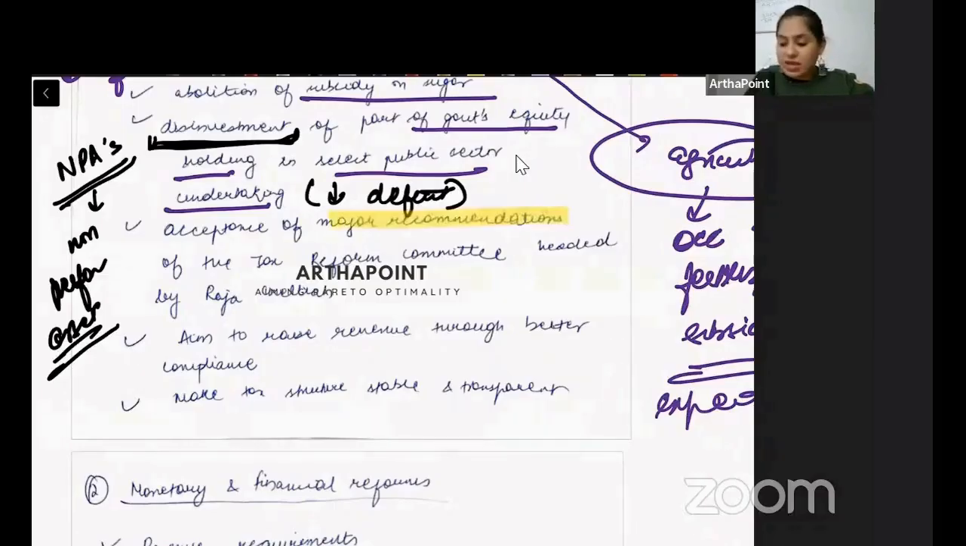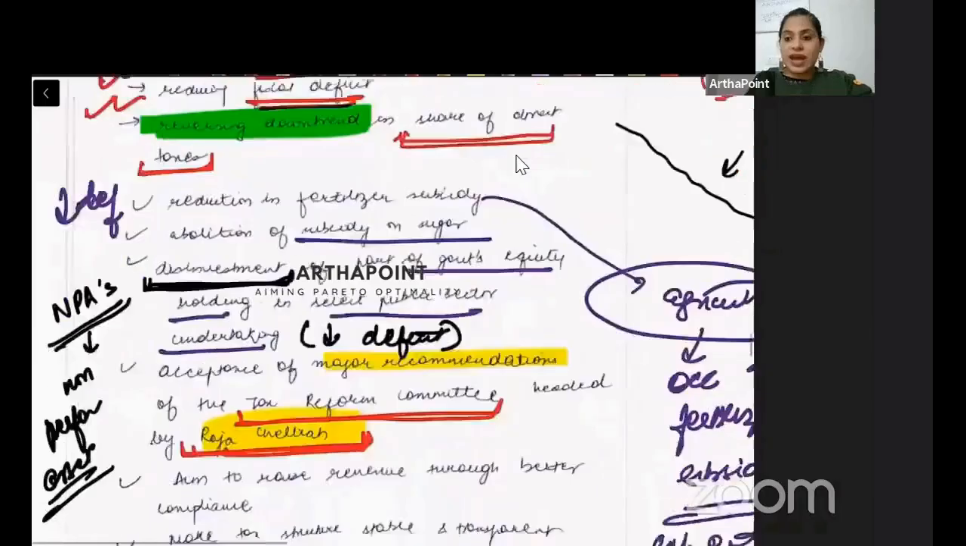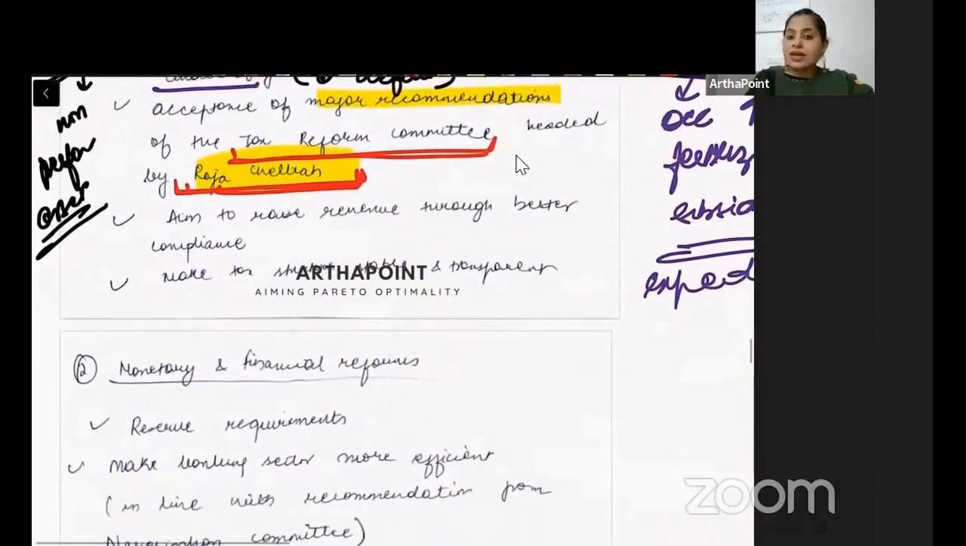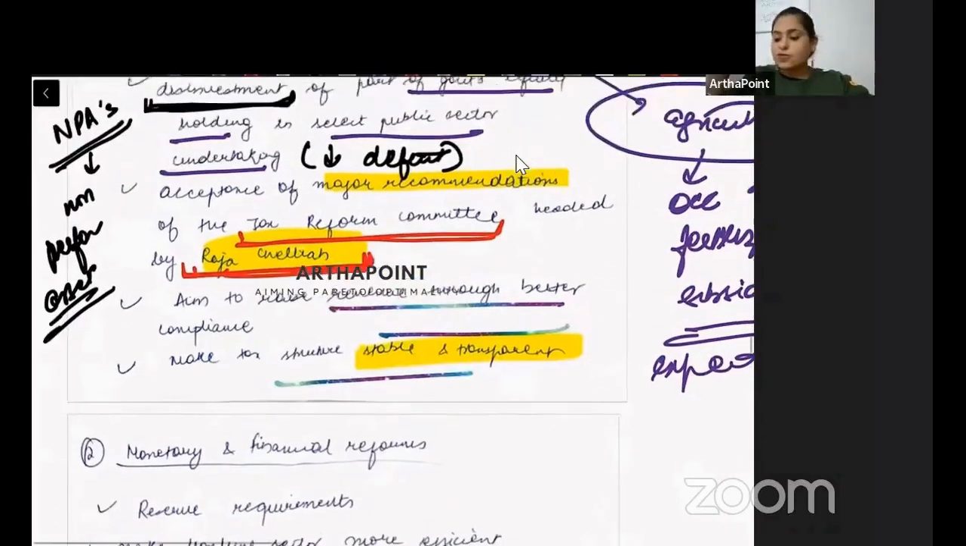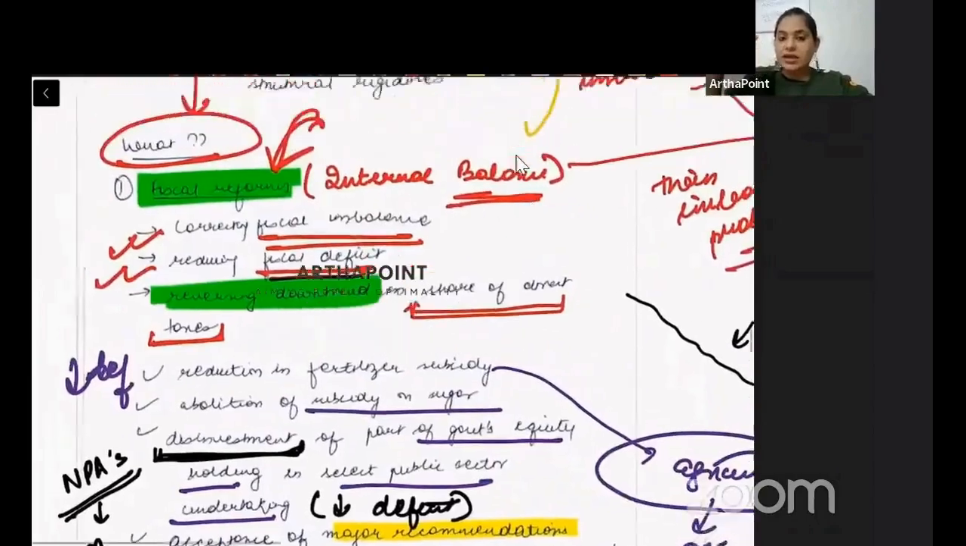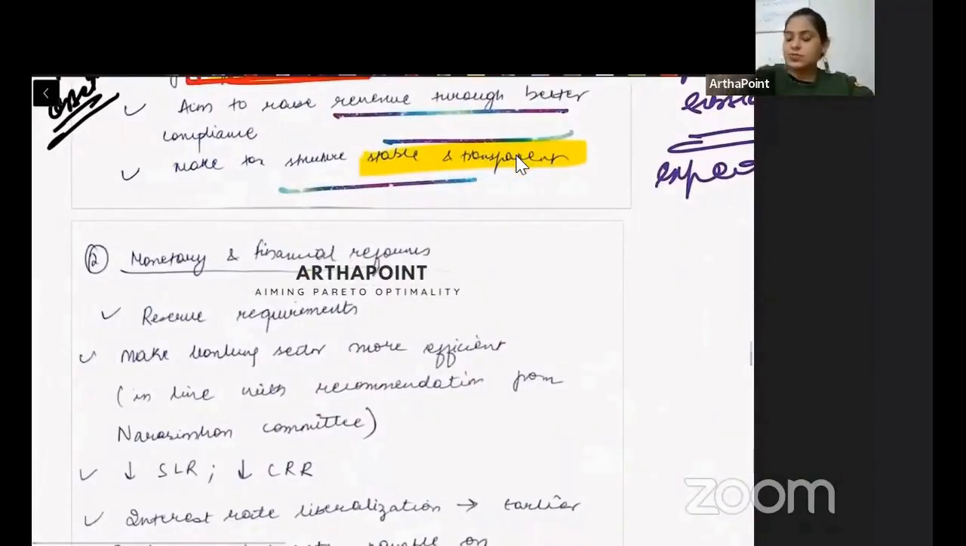Acceptance of major recommendations. These were given by Raja Chelia Committee. This is important. You have to remember this name, right? This committee was related to only tax reforms. We are studying it under fiscal reforms. So we had the Raja Chelia Committee, and the aim was to increase the revenues, and the aim was to make tax structure more stable and transparent. So if you see, all these aims were to do two things: increase tax, decrease expenditure.